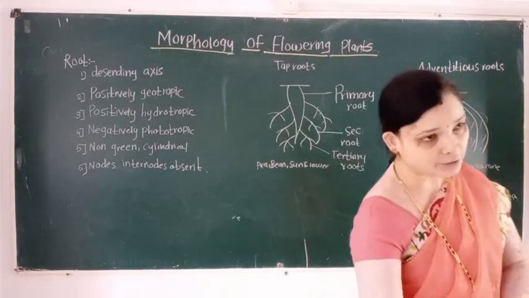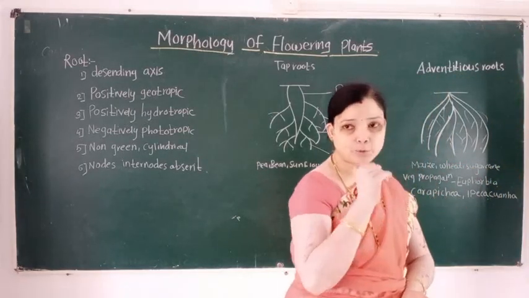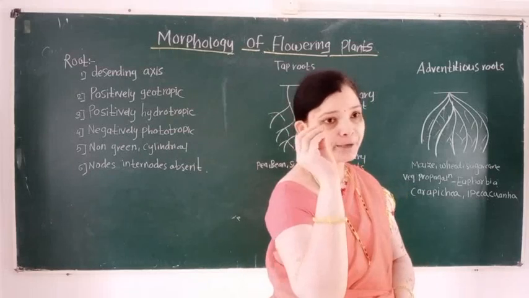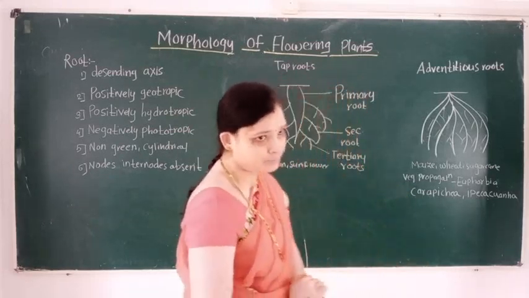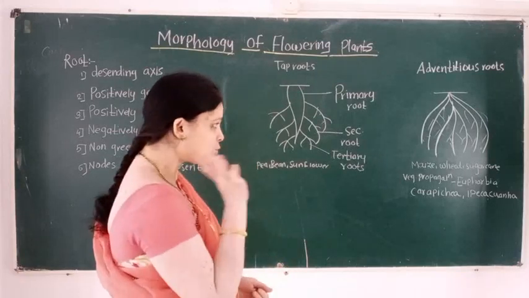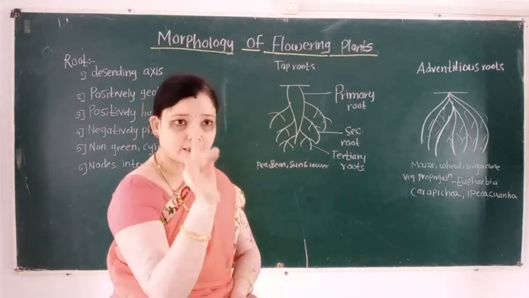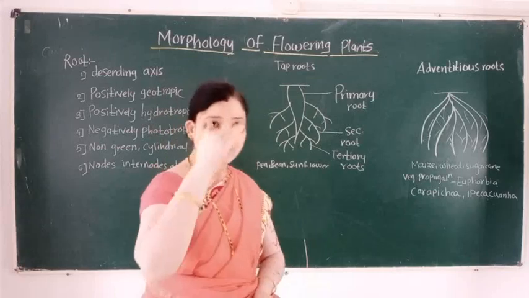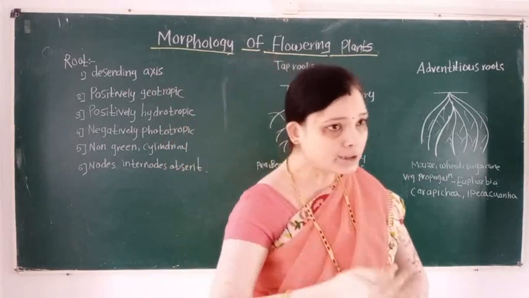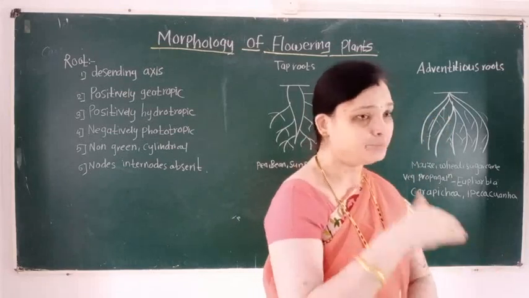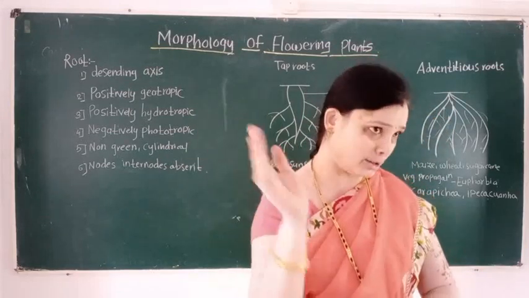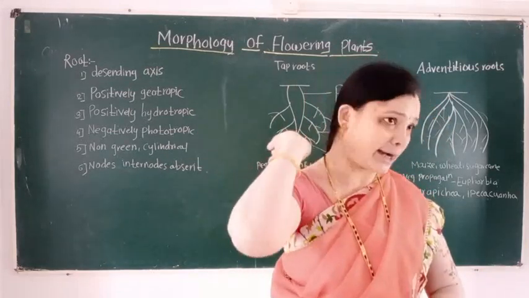Then we learn the second type of root. This second type of root is known as adventitious root. Adventitious roots develop from any other part of a plant body other than the radicle.